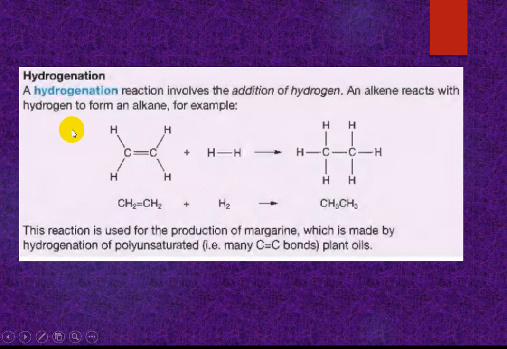Okay, here is hydrogenation. A hydrogenation reaction involves addition of hydrogen. An alkene reacts with hydrogen to form an alkane. Look, this is an alkene. Here one pi bond breaks, part of the double bond breaks, and two atoms are added. This reaction is used for the production of margarine, which is made by hydrogenation of polyunsaturated oils.